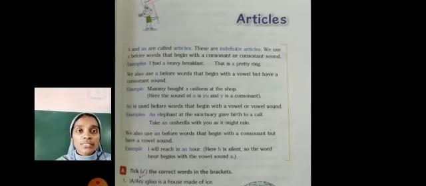We use a before words that begin with a consonant or consonant sound. Where do we use a? Before words that begin with a consonant or consonant sound.